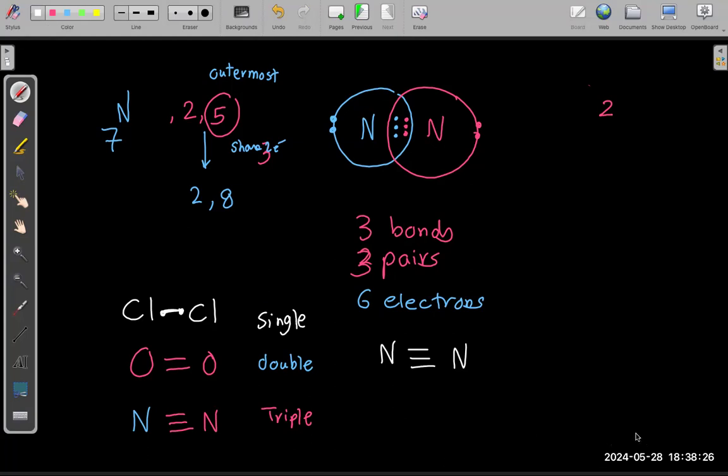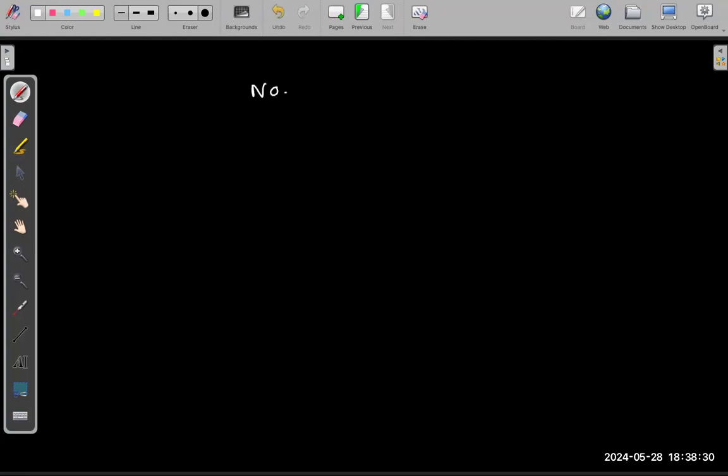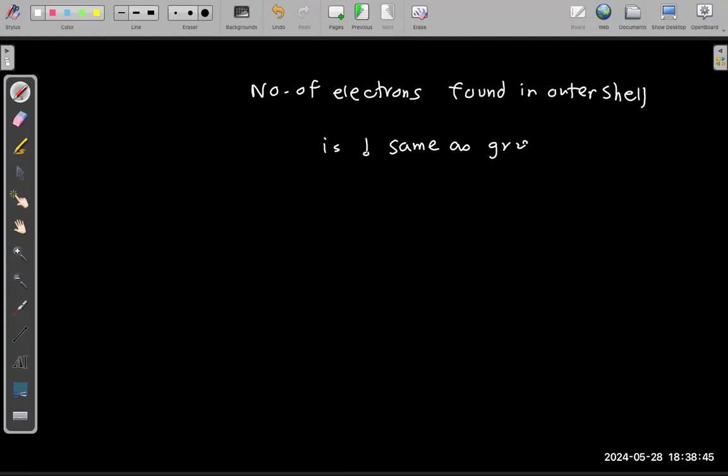Again, let's summarize the rules that we need to know. The number of electrons that's found in the outermost shell is the same as the group number. If you are in group 5, like nitrogen, you will have 7 electrons total, but 5 in the outermost shell.